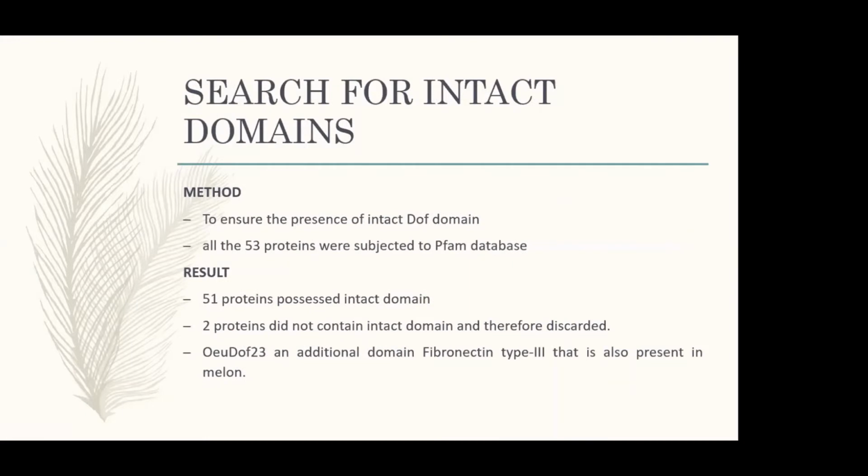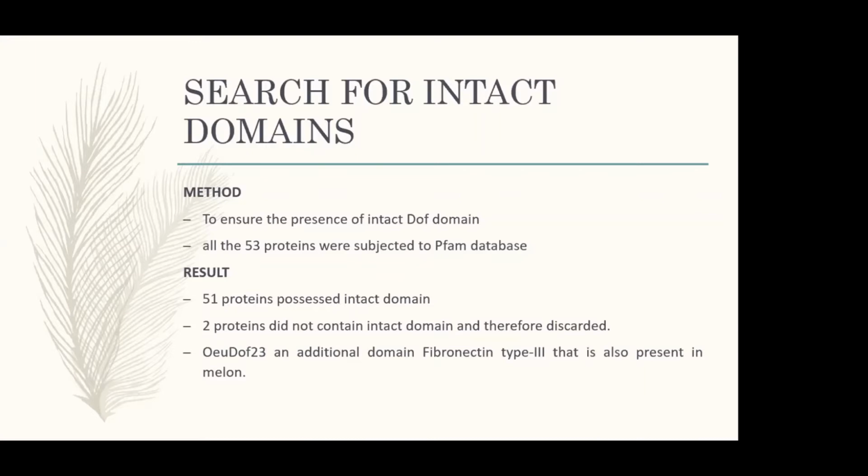Search for intact domains. As I said earlier, domains define a protein. So in order to ensure that our searched proteins had intact domain, all the 53 proteins were subjected to PFAM database. In the results, we got to know that 51 proteins possessed intact domains, and the two proteins that did not contain DOF domains were therefore discarded.